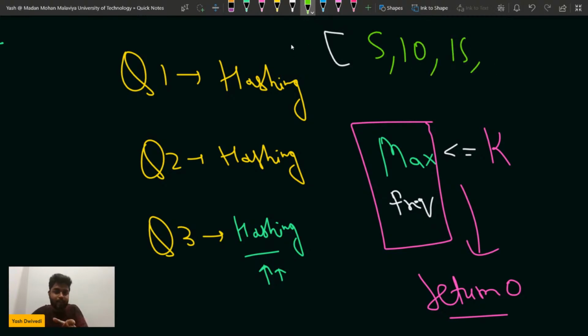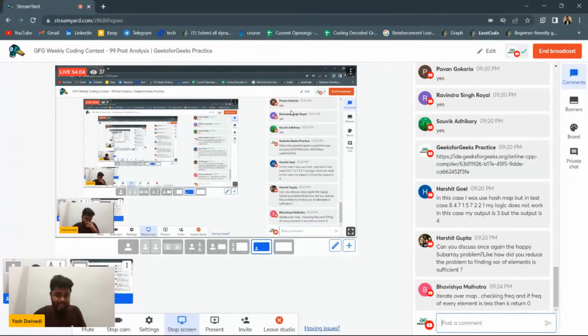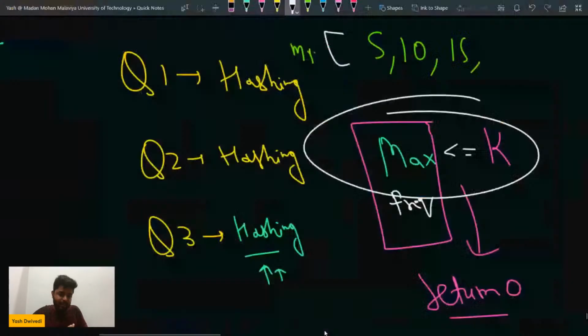I'm just trying to check whatever is the maximum frequency, if it is lesser than equal to k, can I say that I don't need to remove any subarray, so I will return 0.